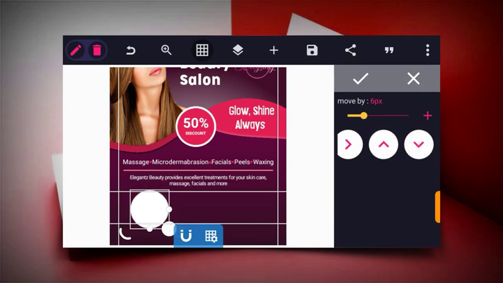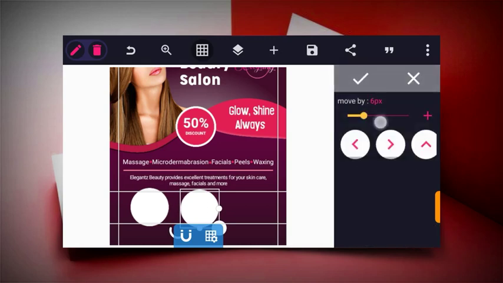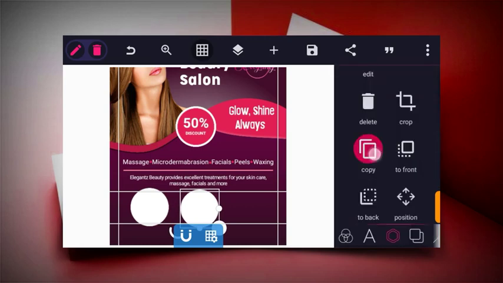Let me create this edit. So copy this and place it somewhere. So while making yours, make sure everything is aligned at the center of each other. So copy and place.